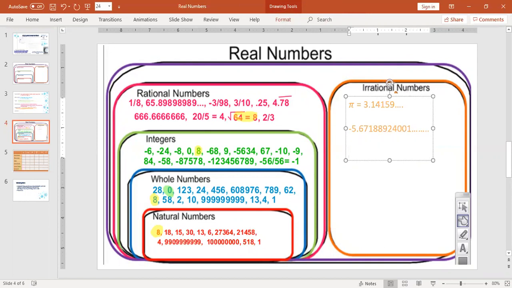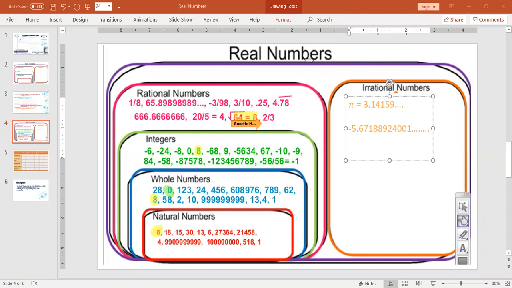But we actually have some irrational numbers that we're going to see a lot of. In first block, someone mentioned the square root of 64, okay? The square root of 64 is 8. That works out. 8 is a natural number, it is a whole number, it is an integer, and it is a rational number. You guys know the square root of 4 is 2. The square root of 25 is 5.